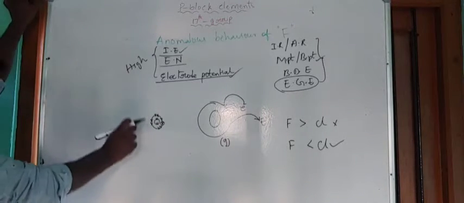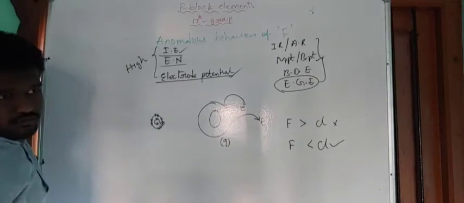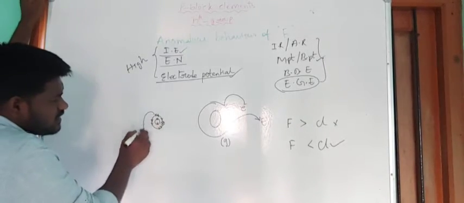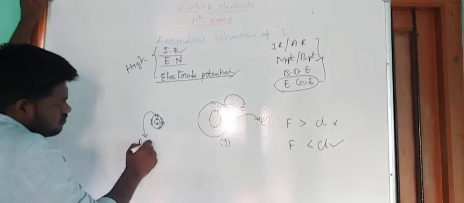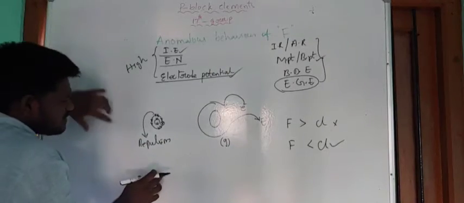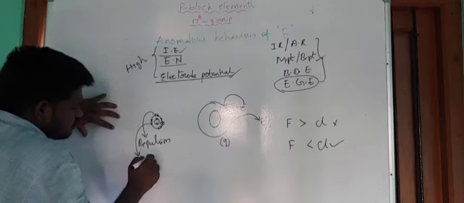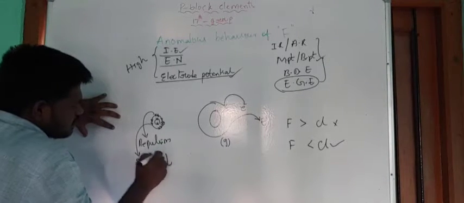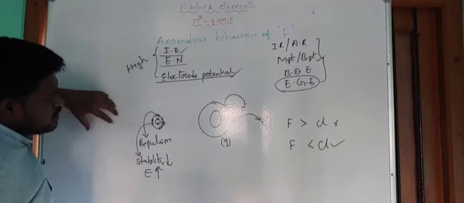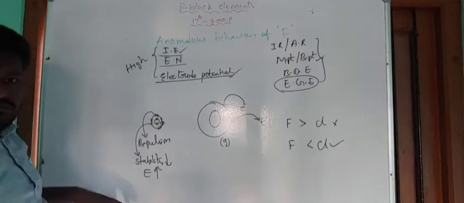Now you see here, due to the small size, the electrons are close together. Due to the closeness of the electrons, repulsions arise. When repulsions arise, the stability decreases. When stability decreases, then energy increases. So this one is storing some amount of energy in itself.